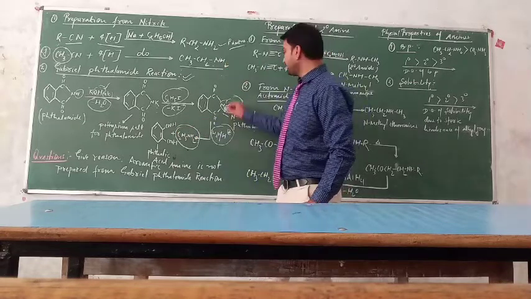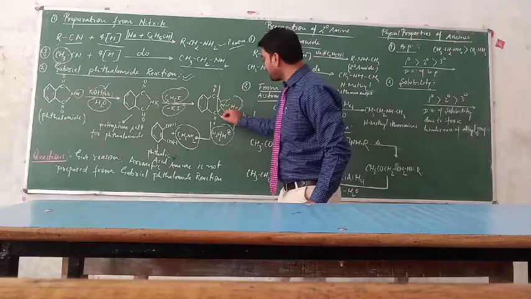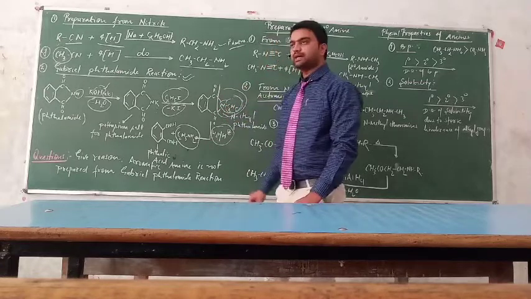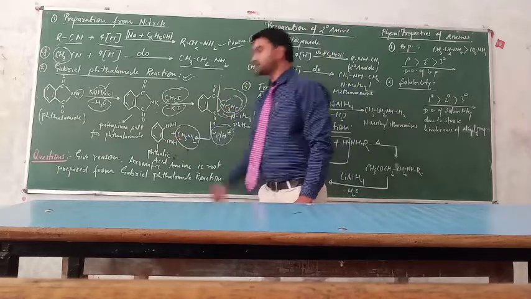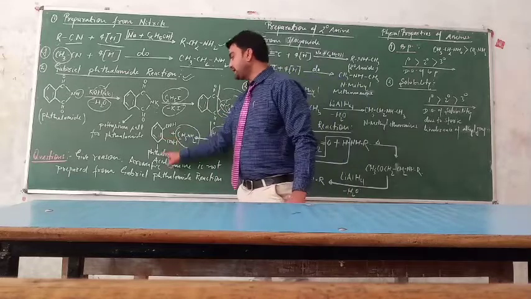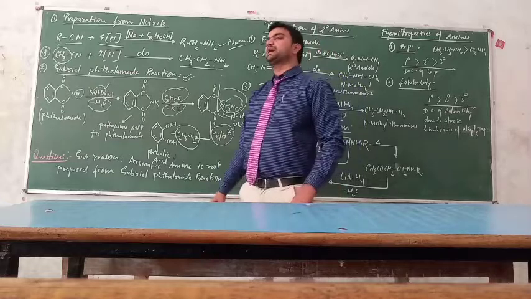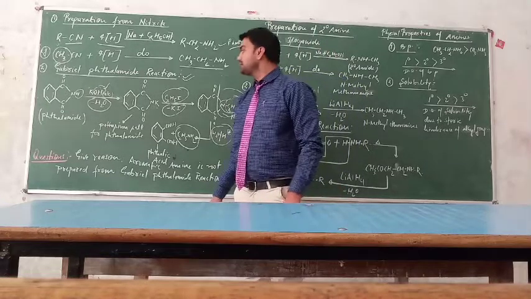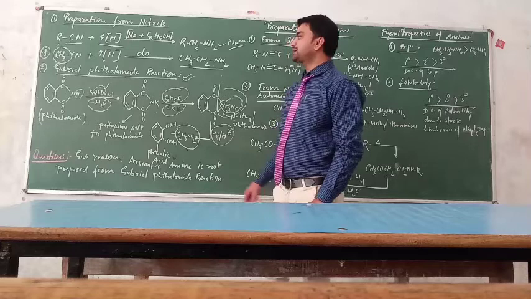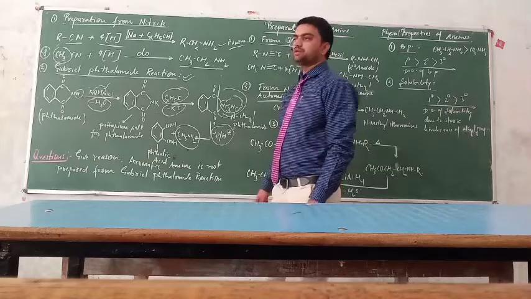And the remaining part, the bond will break from here, and we get phthalic acid. This is phthalic acid, also known as benzene 1,2-dicarboxylic acid. So this is a very important reaction for you, the Gabriel phthalimide reaction. This is used for the preparation of aliphatic primary amine.